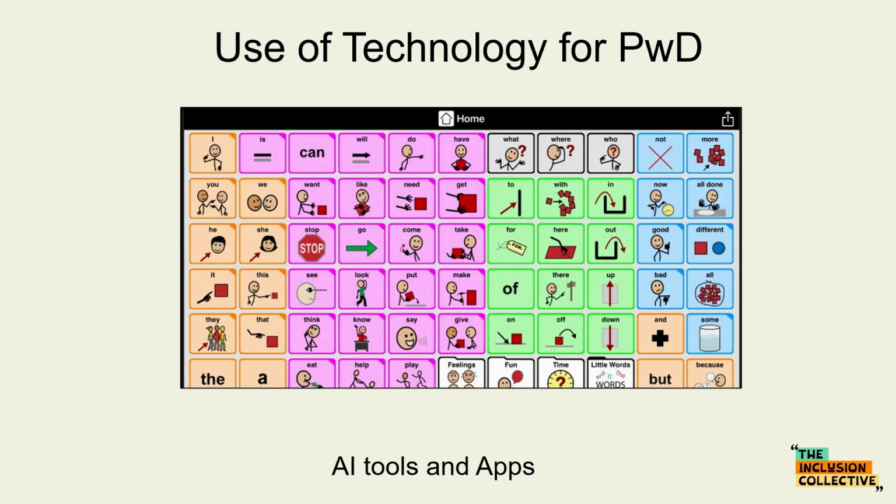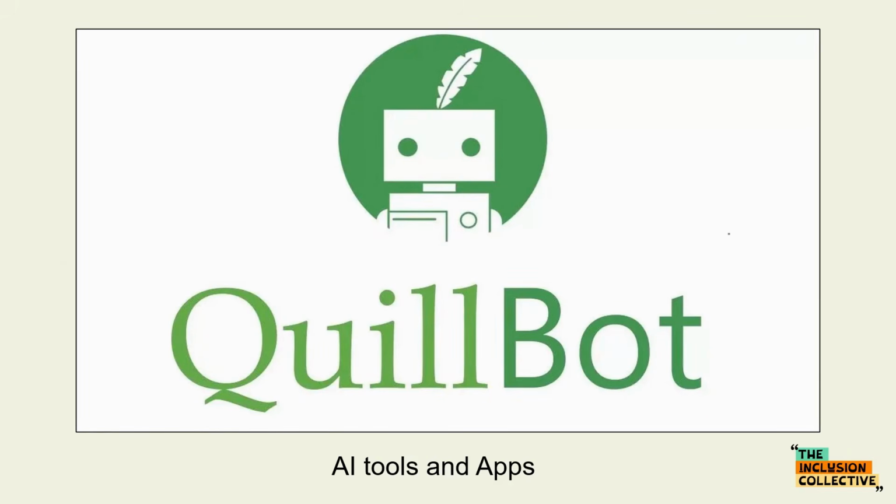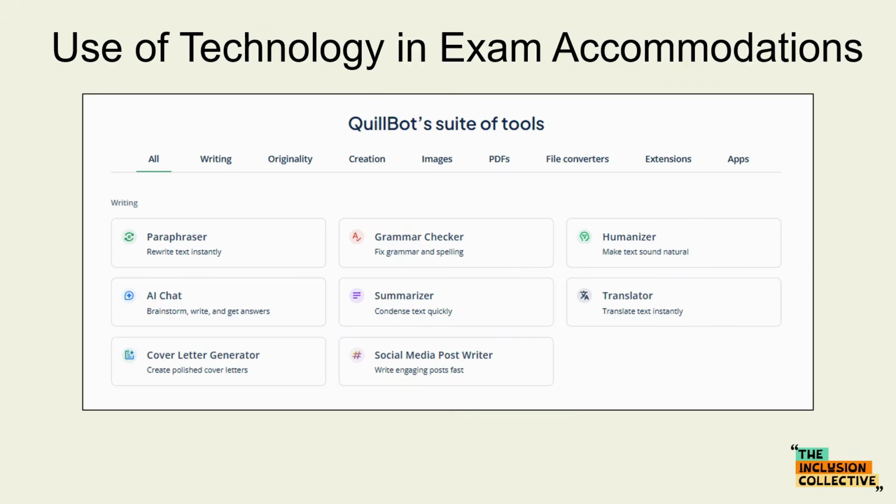Many of these apps are available free of cost. One such free AI tool is QuillBot. Among several other uses, QuillBot can also be used for supporting children with print disabilities. It can be used for converting speech to text as well as text to speech.